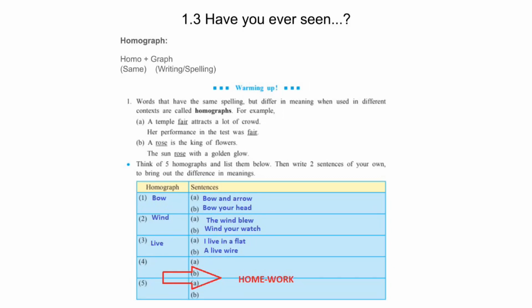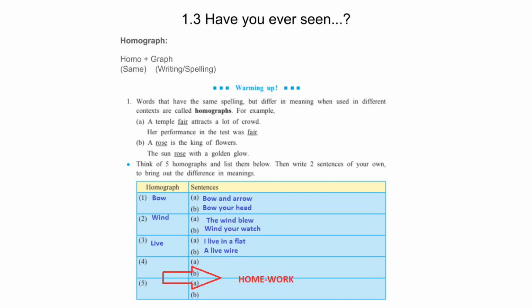Hello students, today we will be discussing the warming up and English workshop exercise of lesson 1.3. Open your textbook to page 12. Before we start this topic on homograph, we will see what is homograph.